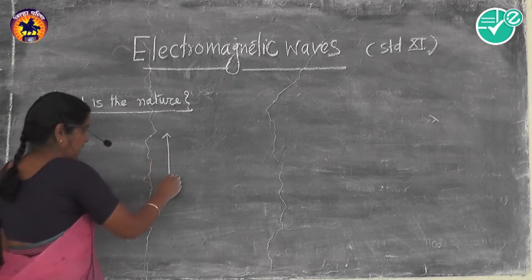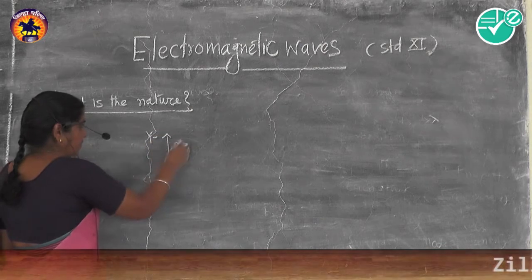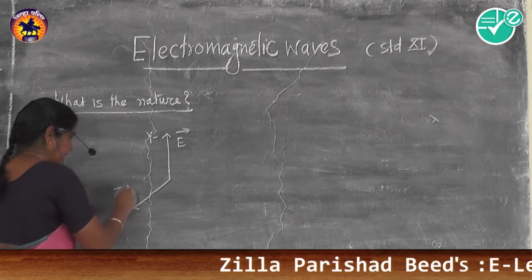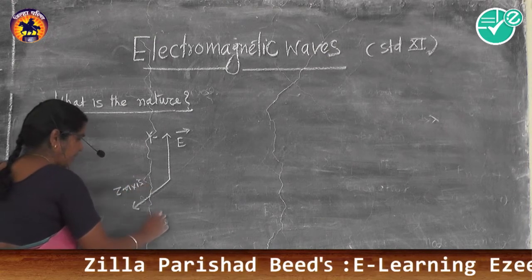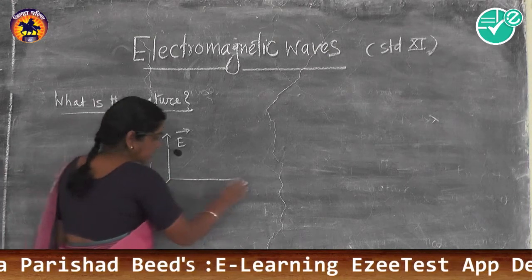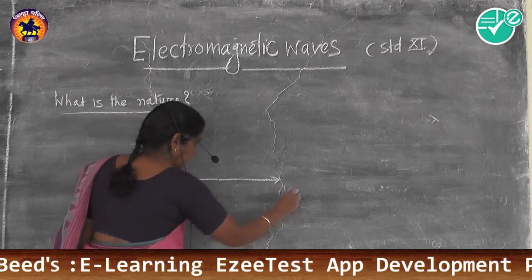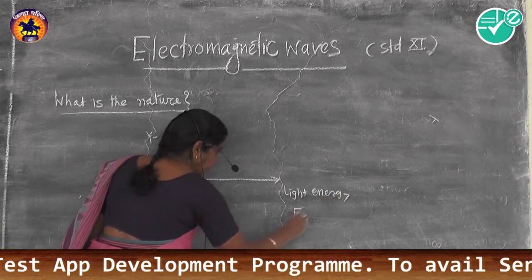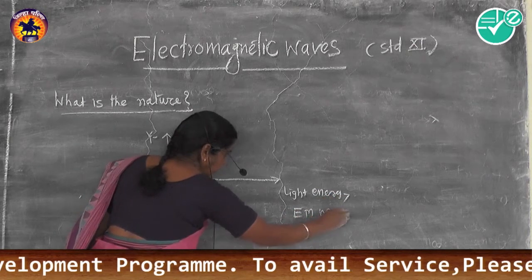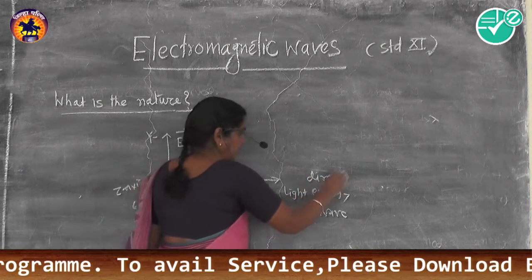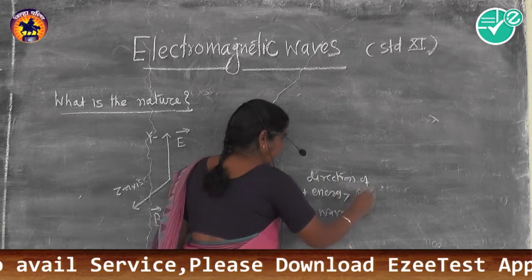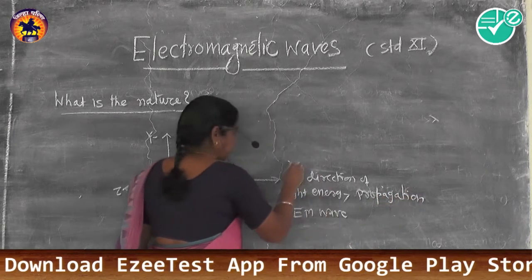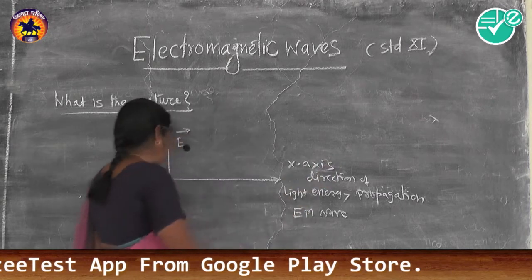Suppose I draw the y-axis for the representation of electric field, the z-axis for the representation of magnetic field, and the x-axis for the direction of propagation of light energy or electromagnetic wave.